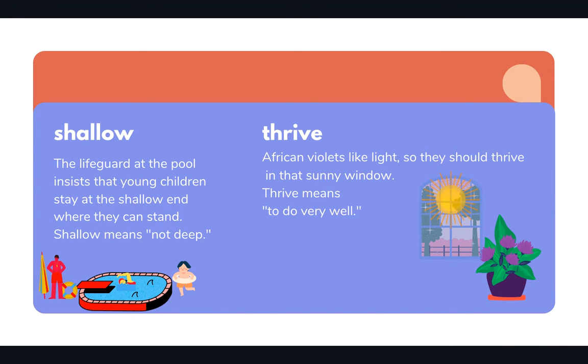Shallow. The lifeguard at the pool insists that young children stay at the shallow end where they can stand. Shallow means not deep. Thrive. African violets like light, so they should thrive in that sunny window. Thrive means to do very well.